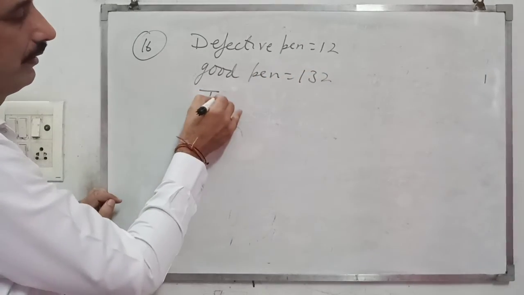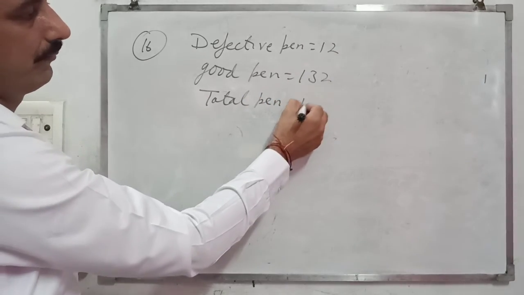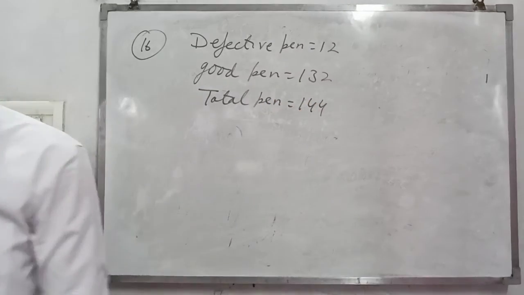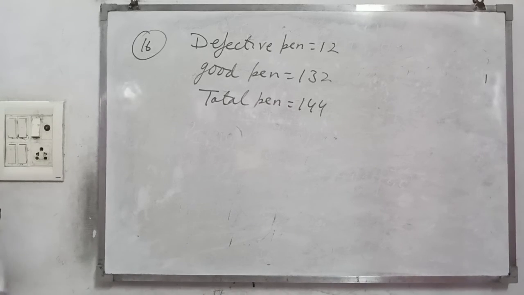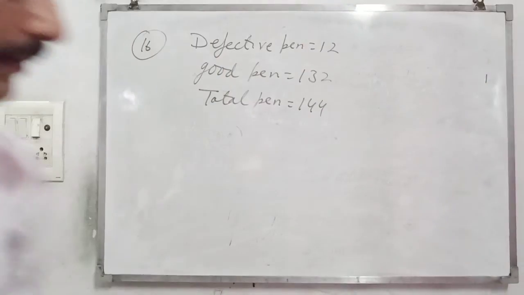So the total becomes 144. Right? So 144 is the total.